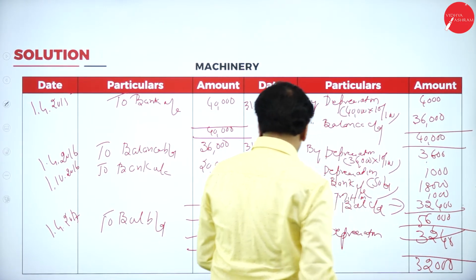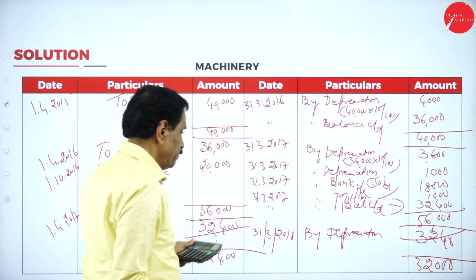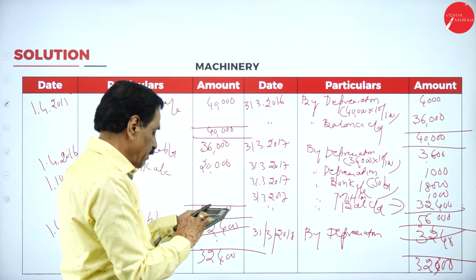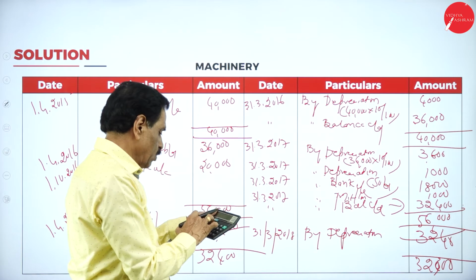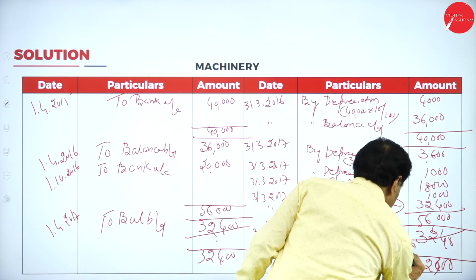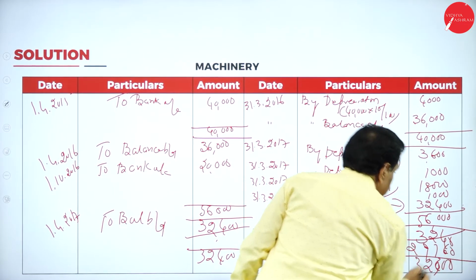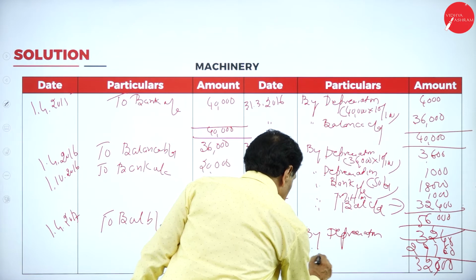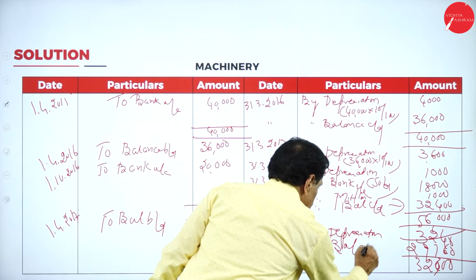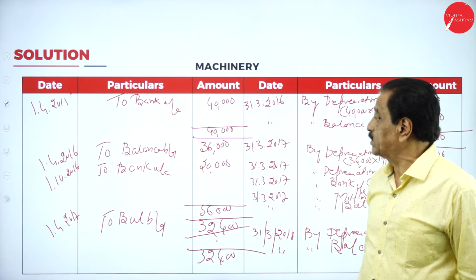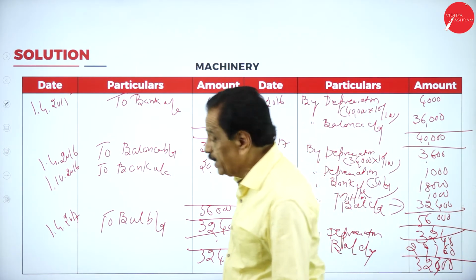Out of 32,400, 32,400 minus 3,240, 29,160. 29,160 is the balance carried down, so brought down to next year, 29,160. I think you understand here.